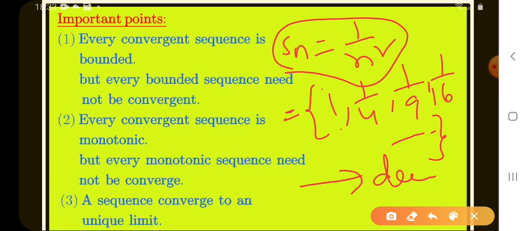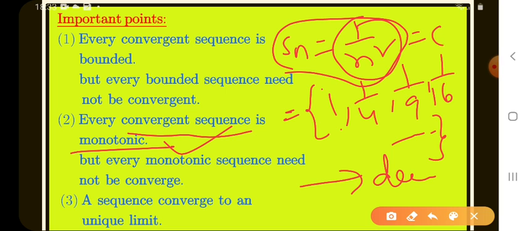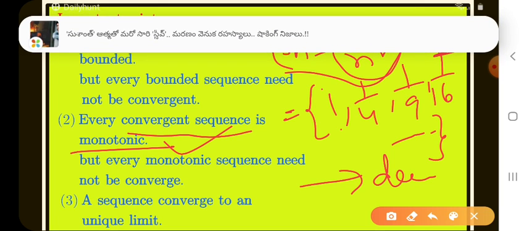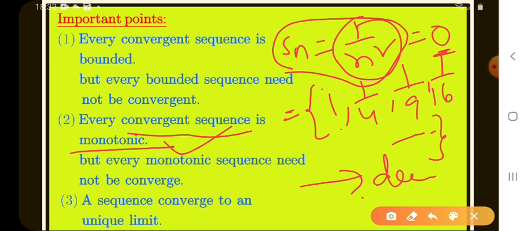What do we write here? Every convergent sequence is monotonic. That means if a sequence is convergent, convergent means it has a limit, then it is monotonic. What is the limit of 1 by n square? Already we found it, the limit is 0. So it is convergent. That means it is a decreasing sequence, a monotonically decreasing sequence.